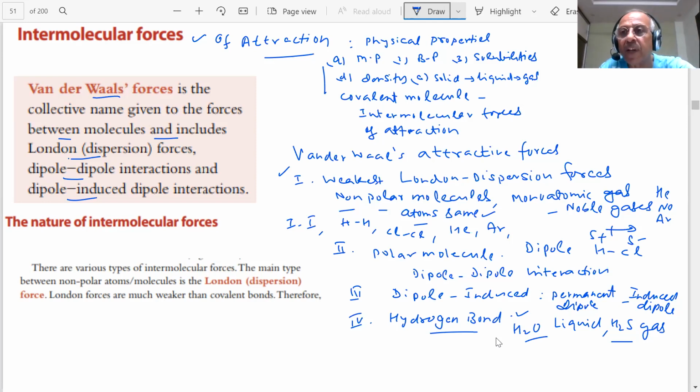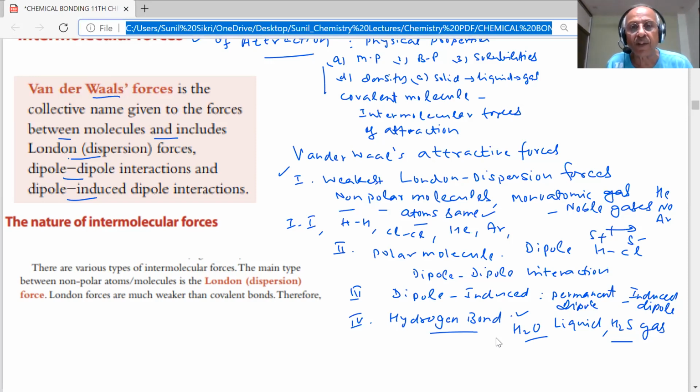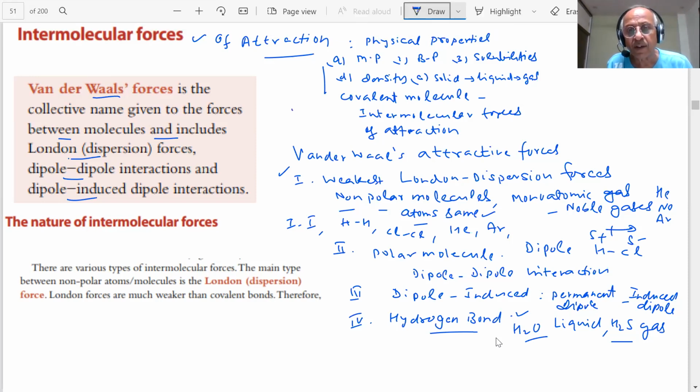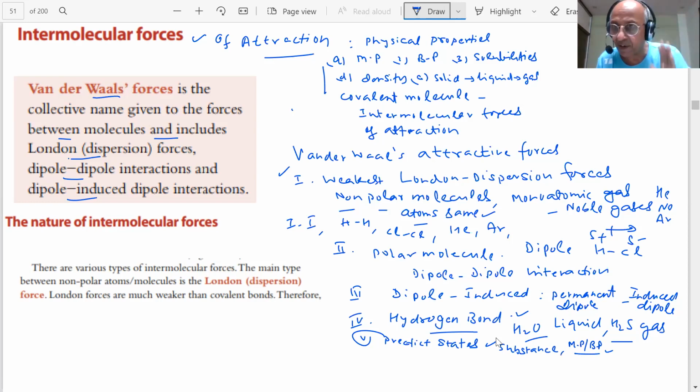We can predict the states of the substances, and also their melting points, boiling points, density, etc. All this lies in these intermolecular attractive forces.